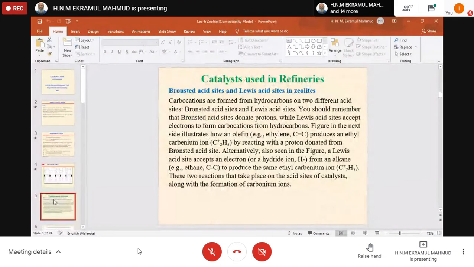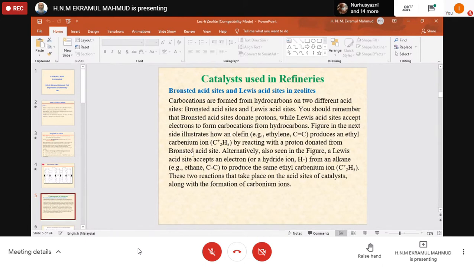So we have two types of acidic sites: Bronsted acid sites and Lewis acid sites. Carbocations are formed from hydrocarbons on these two different acid sites. You should remember that Bronsted acid sites donate protons while Lewis acid sites accept electrons to form carbocations from hydrocarbon.